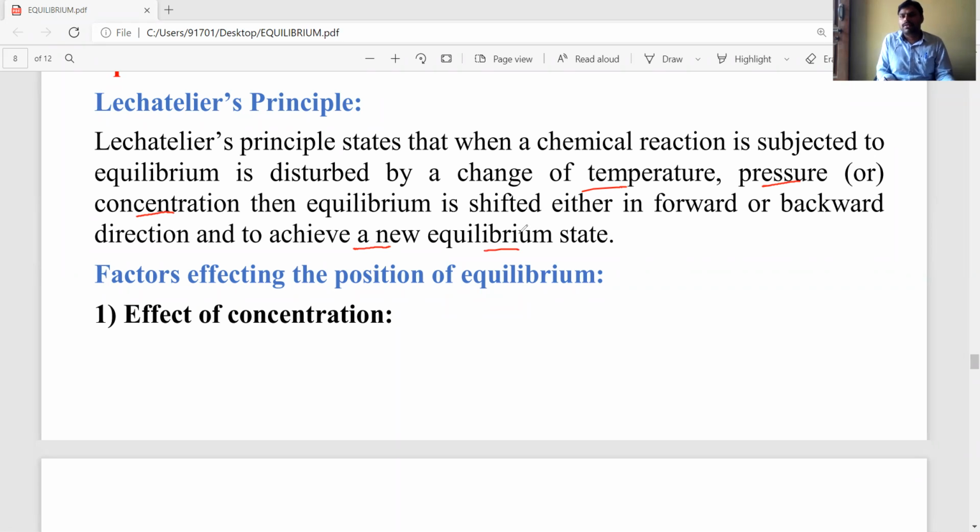So what are the important factors affecting the equilibrium position? Those factors are explained by Le Chatelier. One is the effect of concentration, the second is pressure, the third is temperature, and the fourth is addition of inert gas.